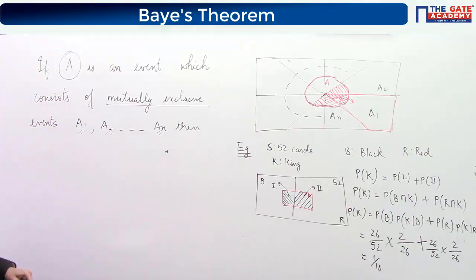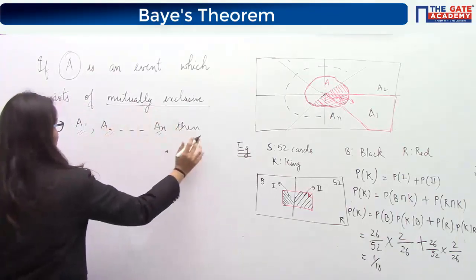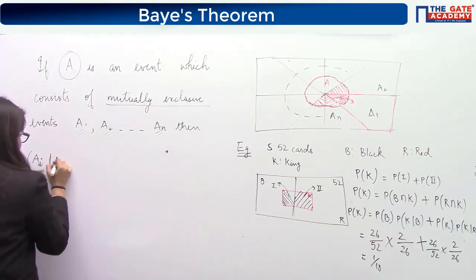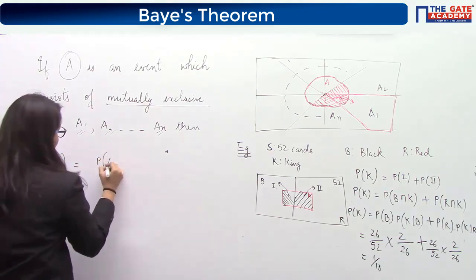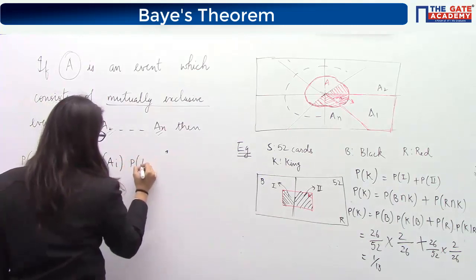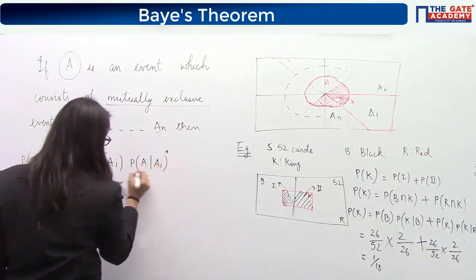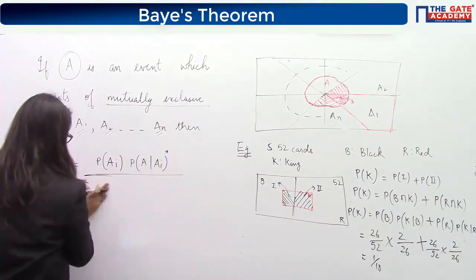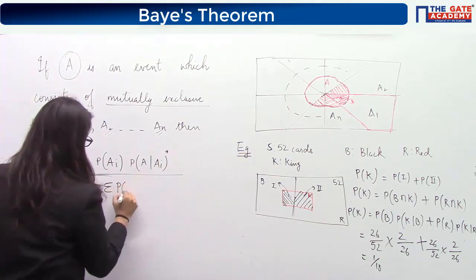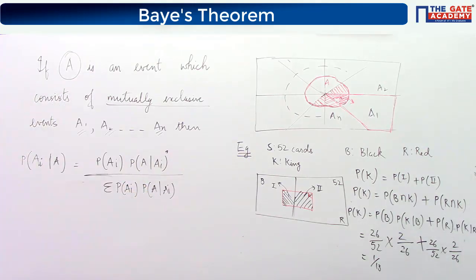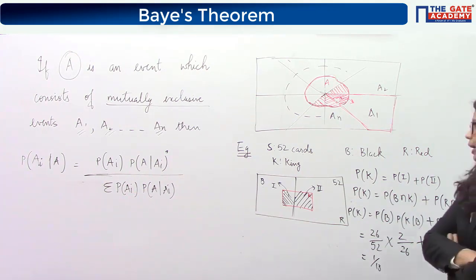If A is an event which consists of mutually exclusive such events, then probability of sum AI by A is given by... write down the theorem. P of AI by A is equal to P of AI into P of A by AI.